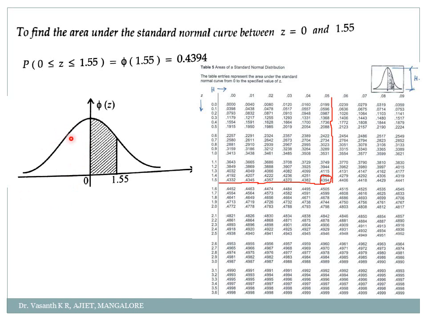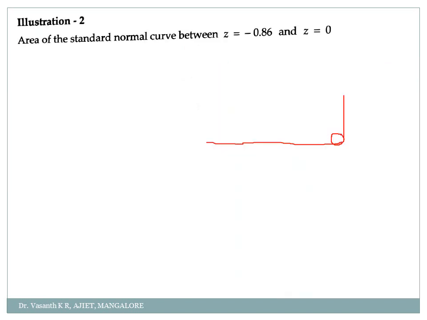Similarly, suppose if I ask you z between minus 1.55 and 0, what will you do? Negative. See, one thing if you have observed carefully, is it not just like the mirror image from positive to negative? Whatever is there in the positive side, is it not similar to the negative side also? Bell shaped graph means what? When you divide it, okay, see here, I have my second example.